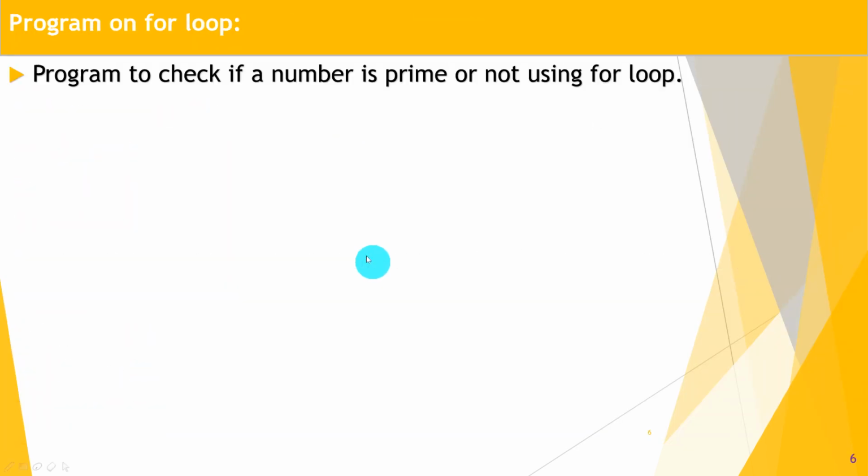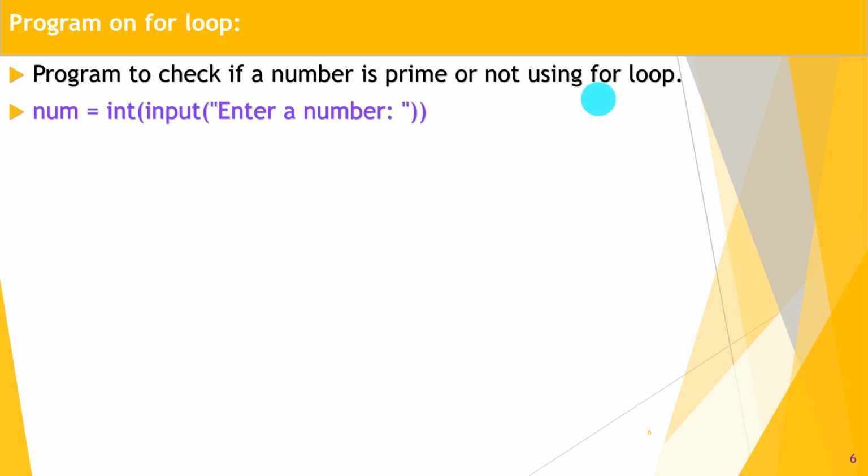Program on for loop. So today we will take one program on this for loop. What is the program? The program is to check if the number is prime or not using a for in loop in Python. So guys, first we take the number from the user using the input method and typecast it into integer so that num becomes integer type. Okay, flag setting, we will discuss that afterwards.